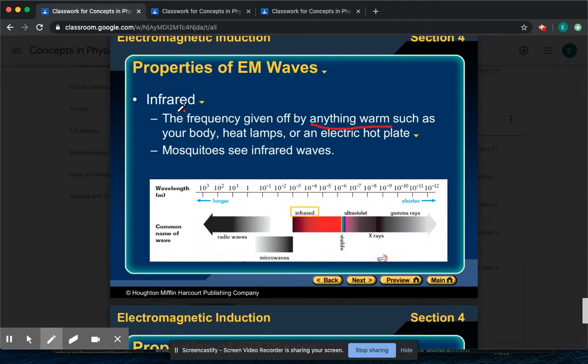So an infrared wave is a wave that's given off by anything that is warm, such as our bodies, heat lamps, things like that, anything that's hot. So it needs to already be hot in order to emit the wave. But what it's emitting is not heat, because remember, infrared waves are light. It's emitting a light, but it's a type of light that only warm objects give off. So that is the difference. What thermal vision goggles are looking for is these infrared waves.